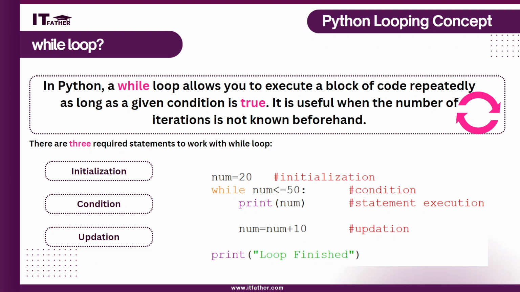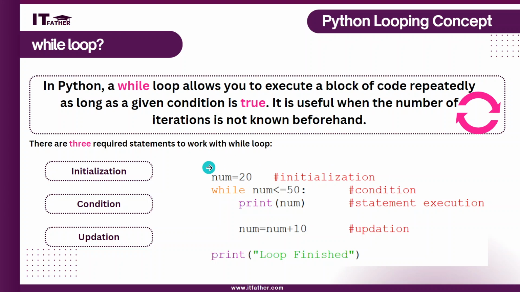The while loop allows you to execute a block of code multiple times repeatedly as long as the given condition is true. It is useful when the number of iterations is not known beforehand, right? Where the number of iterations is not known beforehand.